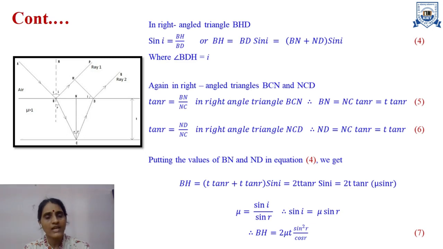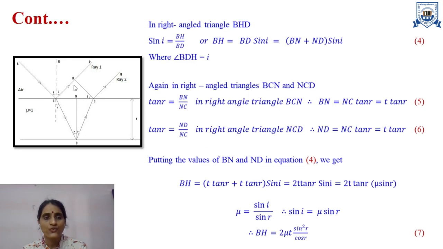So in the same way as we have determined equations second and third, we will again consider the same right angle triangles, that is BNC and CND. Now in these right angle triangles, I have to get the value of BN and ND.